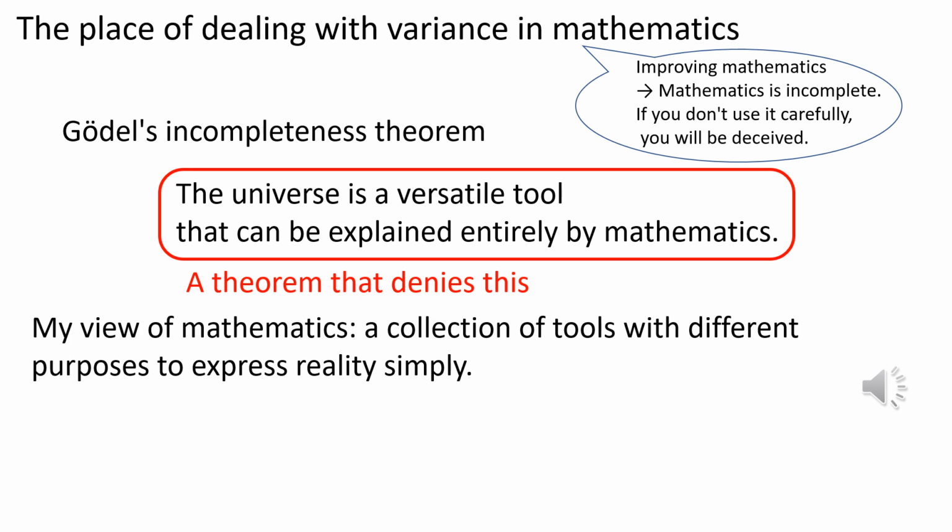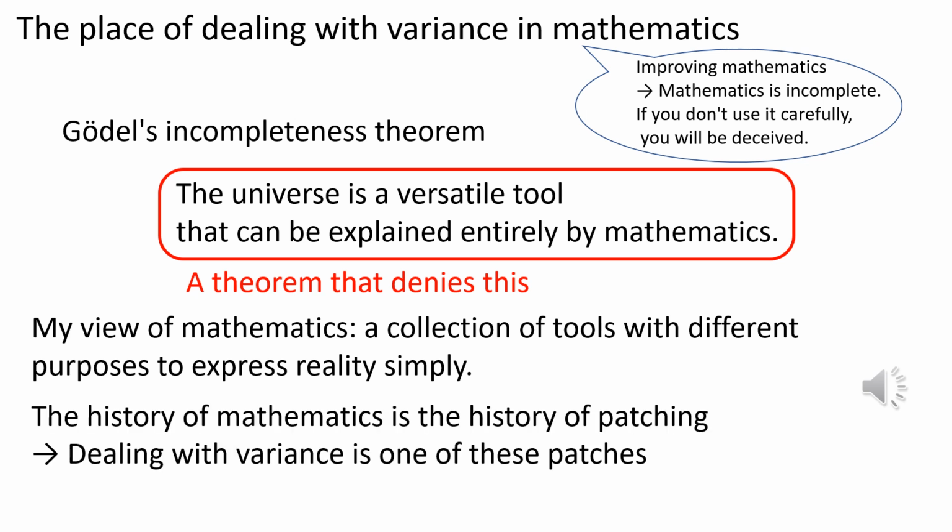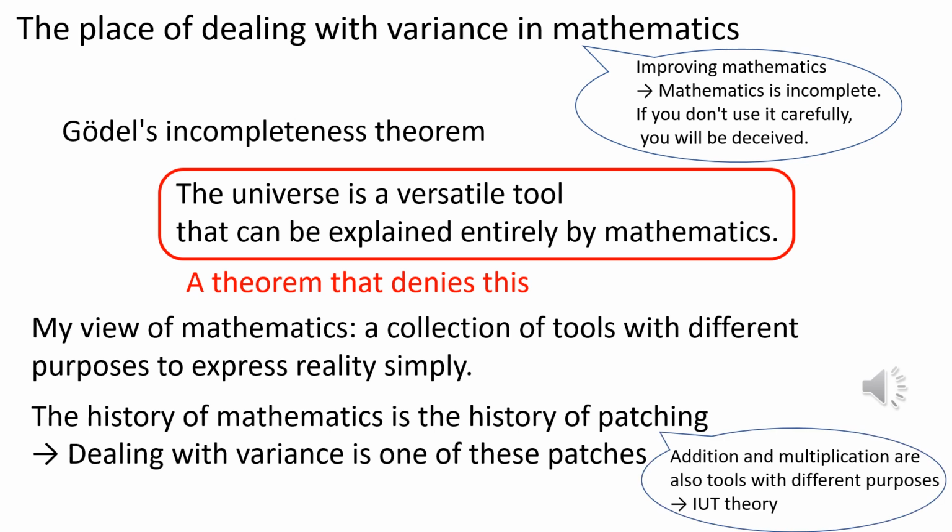I believe that mathematics is a collection of tools with various different purposes to simply express reality. The history of mathematics is a history of patching them together to make them consistent. For example, I believe that addition and multiplication are originally different tools with completely different purposes. Professor Mochizuki of Kyoto University introduced a new mathematics called inter-universal Teichmüller theory to prove the ABC conjecture, which defines the relationship between addition and multiplication. This can be understood as a reason why a different tool was needed to convert between tools that have different purposes in order to explain the relationship between them.